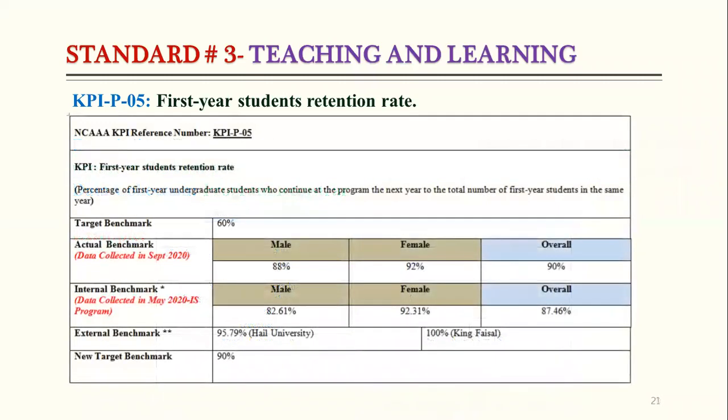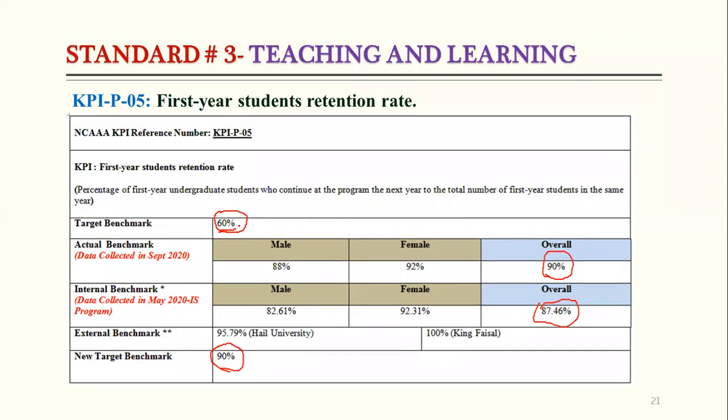And if we see the results for last year's KPIs, our target was 60%, but our achievement last year was 90% in the CS department and 87.46% in the IS department. So that's why this target of 60% is achieved. The new target benchmark is decided as 90%.